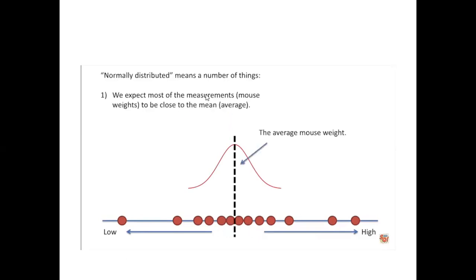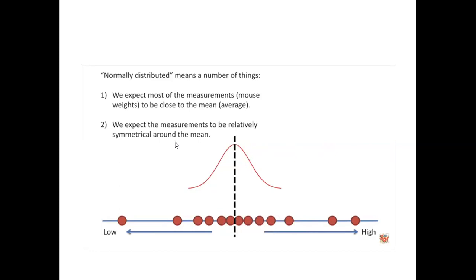Now, normally distributed means a number of things. The first thing is that we expect most of the measurements, the mouse weights, to be close to the mean, that is the average. These are the properties, the characteristics, of the normal distribution: most of the mouse weight measurements are close to the mean average, that is the center. The average of the mouse weight will be at the center. If you observe here, the weights are closer to each other.